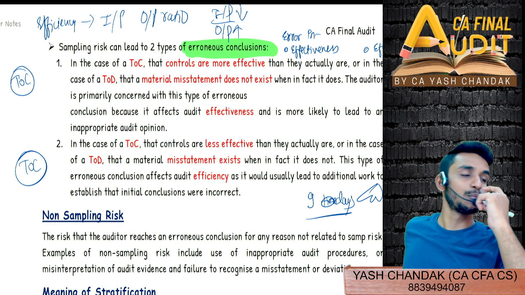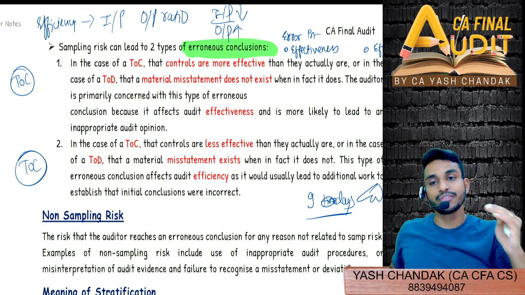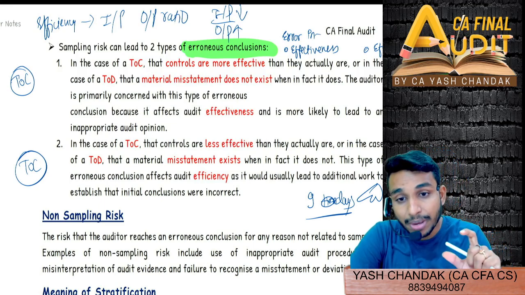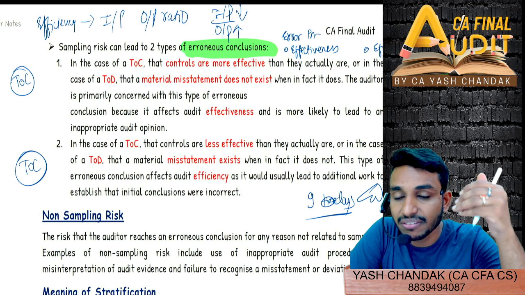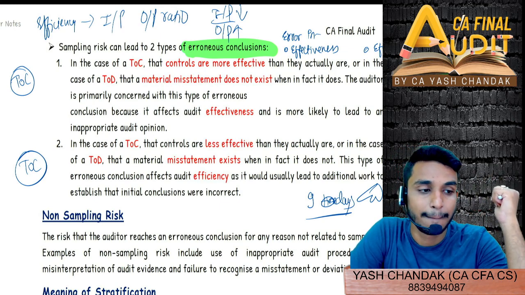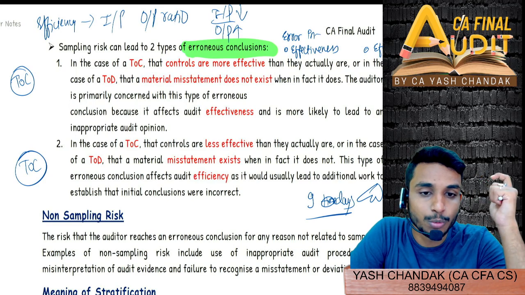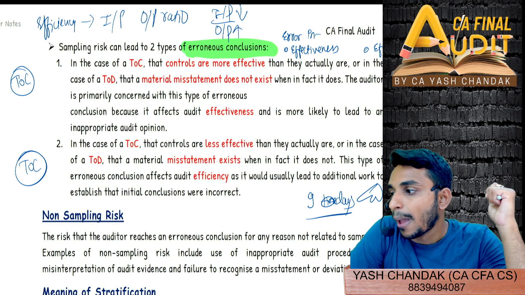But suppose your effectiveness is hampered and your efficiency is hampered. In one case, your effectiveness is hampered, and in the second case, your efficiency is hampered. By which hamperedness are you more concerned, effectiveness hampered or efficiency hampered? Sir, both, I think, Dhanlakshmi is right. Efficiency only, I think efficiency only. It should be completed on time, and at the same time the audit should also be proper.